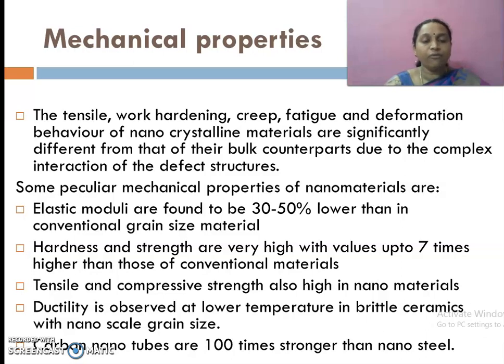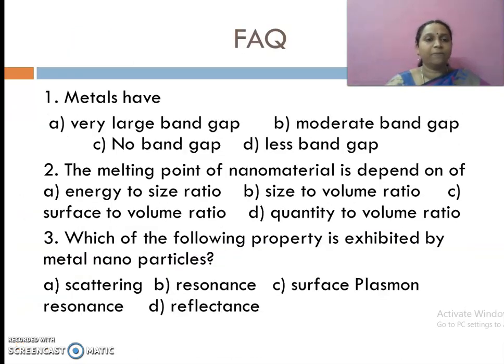Elastic moduli are found to be 30 to 50% lower than in conventional grain size material. Hardness and strength are very high, with values up to 7 times higher than those of conventional materials. Tensile and compressive strength are also high in nanomaterials. Ductility is observed at low temperature in brittle ceramics with nanoscale grain size. Carbon nanotubes are 100 times stronger than nanosteel.